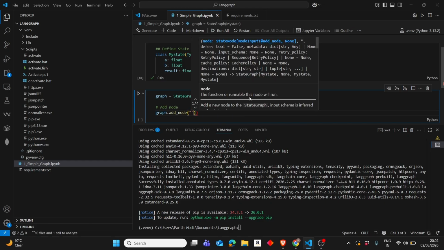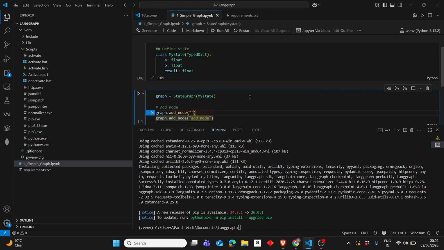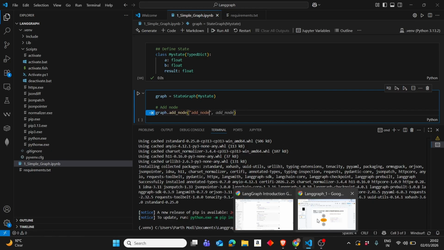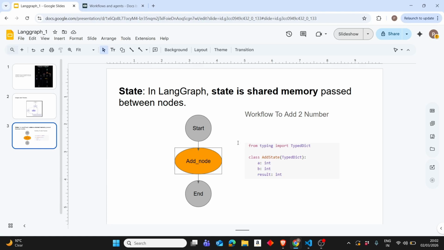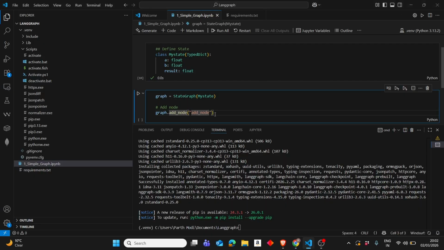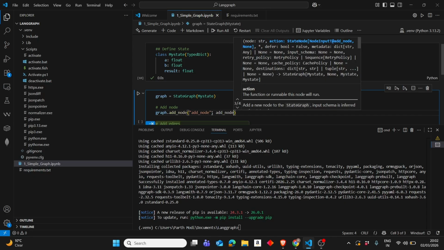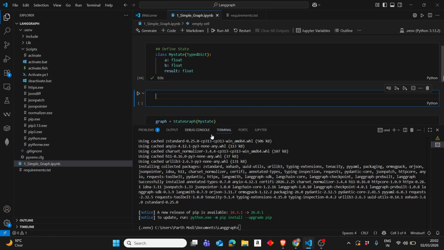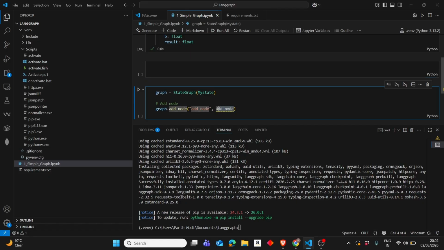Here you can name anything, but let's name it add_node because we already named it add_node here. This is add_node, but now this is the function that we have to define, and its name should be add_node only. So let's define that function, and it will specify what our node will do. This is really important.